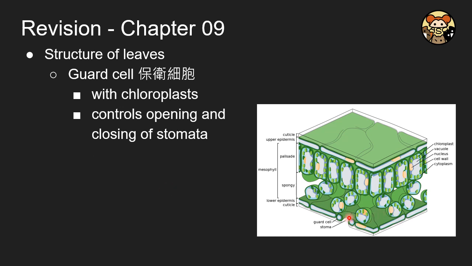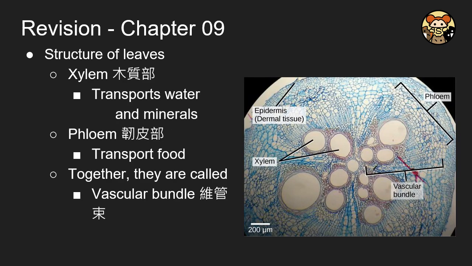And it is surrounded by the guard cells. The guard cells will also have the chlorophyll. And then in the leaves, there are two vascular bundle tissues. They are called the xylem and the phloem. The xylem is to transport water and minerals, and the phloem is to transport food.